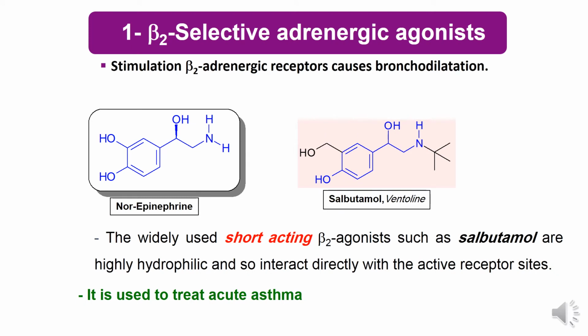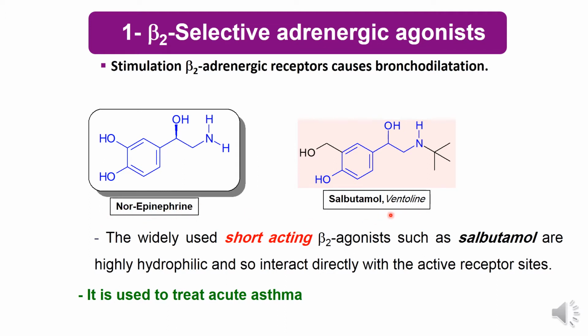Let us start with beta-2 selective adrenergic agonists. As we said before, stimulation of beta-2 adrenergic receptors leads to relaxation of bronchial smooth muscles and causes bronchodilation. Here we will study two examples of beta-2 selective adrenergic agonists, norepinephrine and salbutamol. Norepinephrine contains a catechol ring, the benzene ring with two OHs, and it also incorporates phenylethylamine. This is norepinephrine.